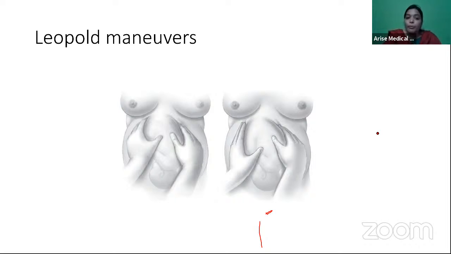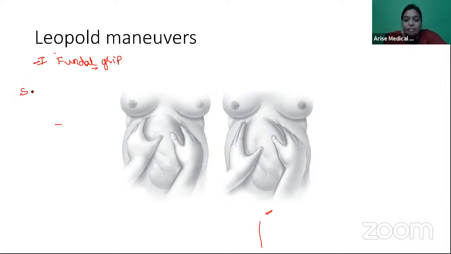So I'll quickly go through these Leopold maneuvers. The first Leopold maneuver is also called the fundal grip, where it's to know what is the presentation. Whatever is felt in the fundus will be the presentation, right?